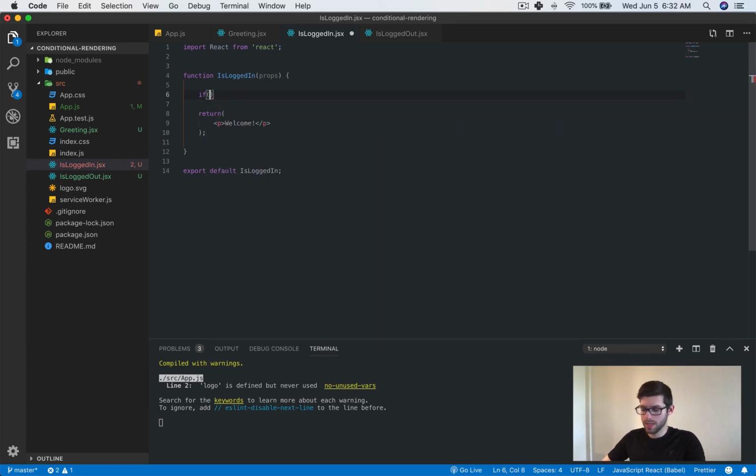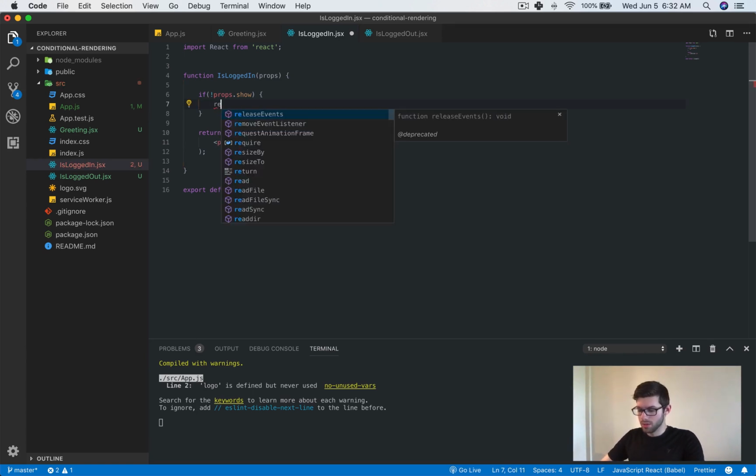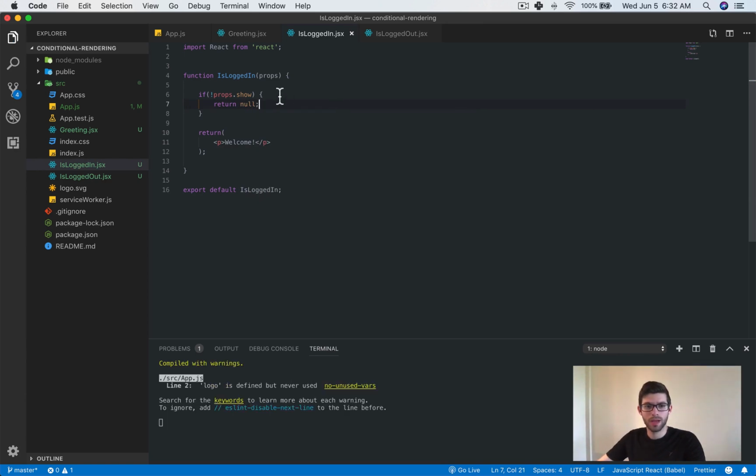And what I'm going to do is I'm going to say if props.show is equal to false, because I have this exclamation mark here, then return null. And watch what happens.